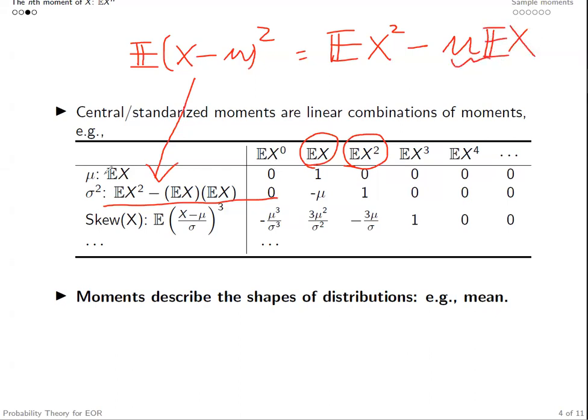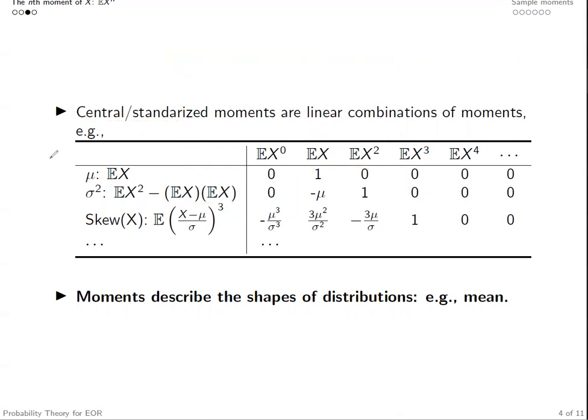Well, mu here is the number, the expected value of x. So central and standardized moments are linear combinations of moments. And moments are quite important numbers to describe the shape of distributions. For example, the first moment is essentially the mean of a given random variable.